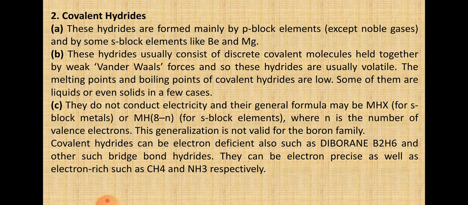So B2H6 will be its example, and they act as Lewis acids. Means they are electron acceptors. So they are known as electron deficient hydrides. Electrons are less, so they will accept the electrons, so they are Lewis acids.